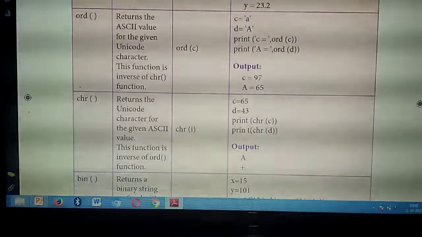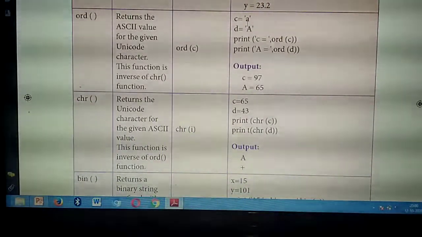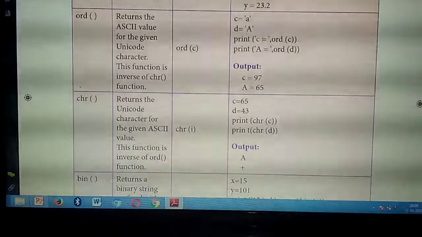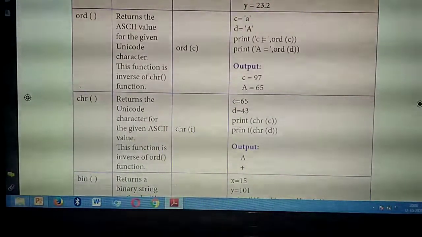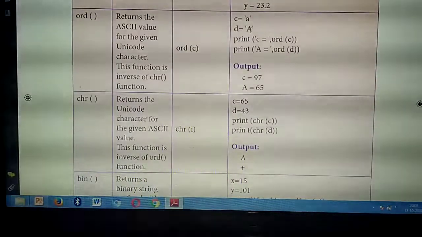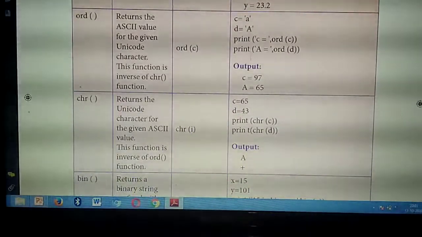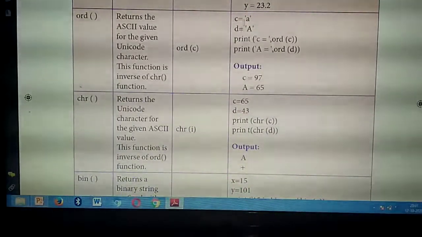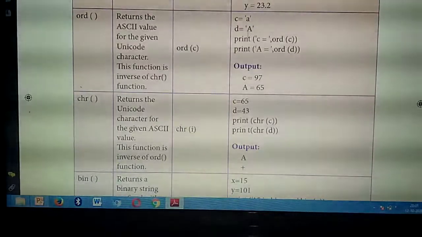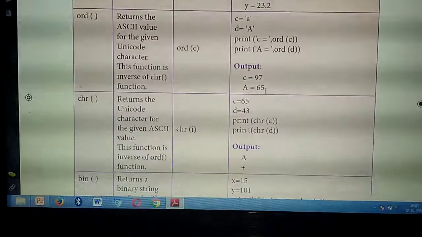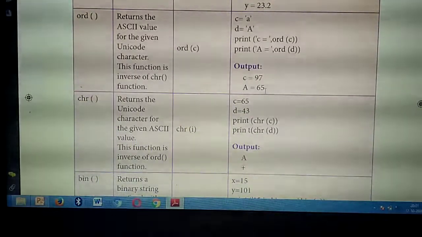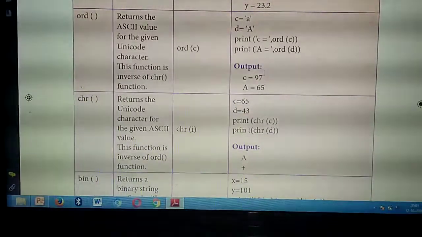In C you are assigning the small letter a. In D you are assigning the capital letter A. So it will return the ASCII value of small letter a as well as capital letter A. Understand? What's the ASCII value of small letter a? 97. ASCII value of capital letter A is 65. So two functions you have studied, ABS of as well as ORD of.